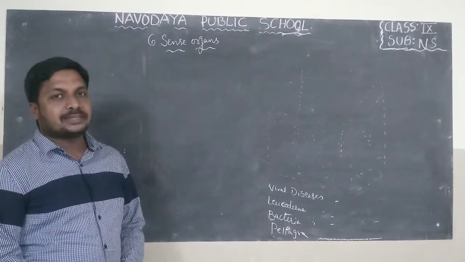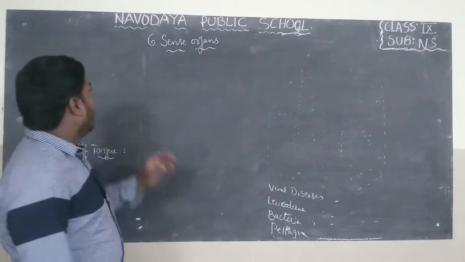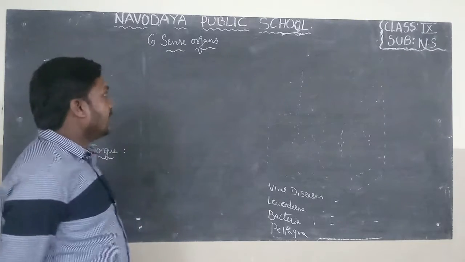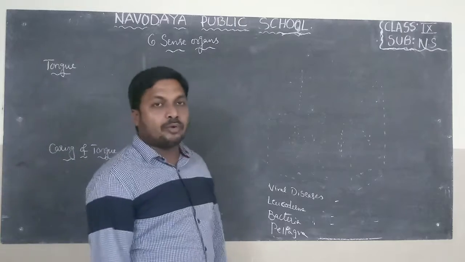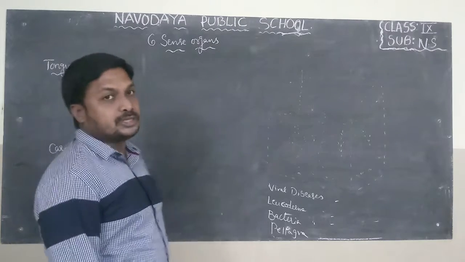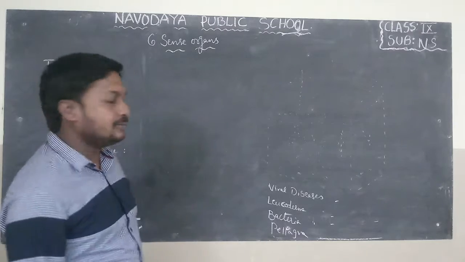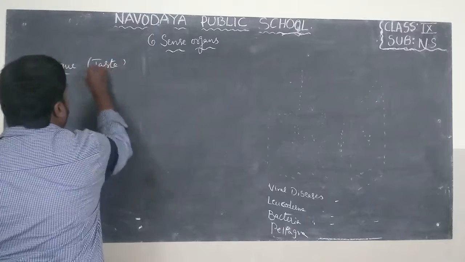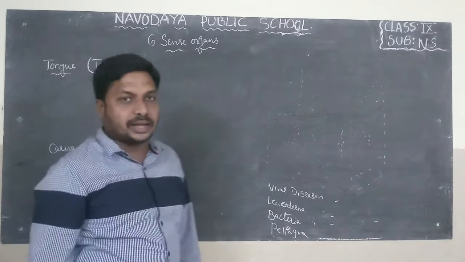In the previous class, I explained the ear and nose topics in sense organs. Now, I will explain another sense organ, that is the fourth sense organ, the tongue. The tongue is helpful to detect taste.